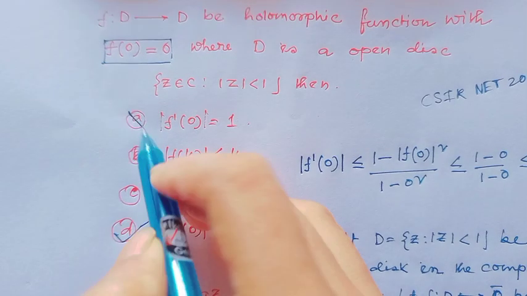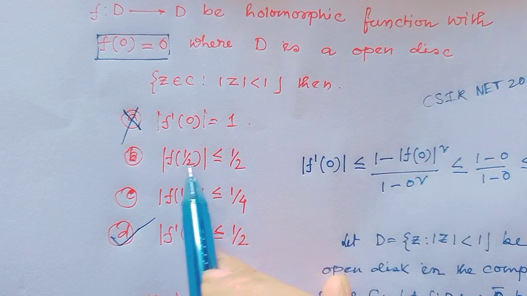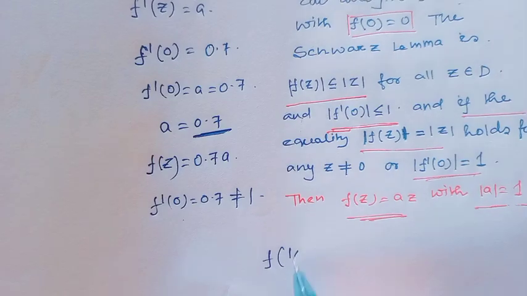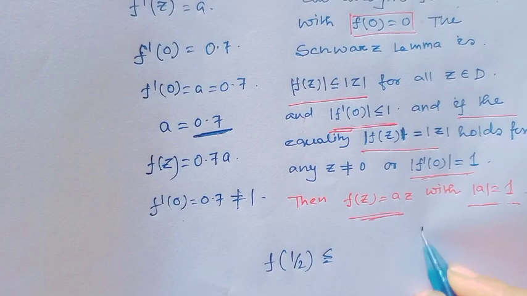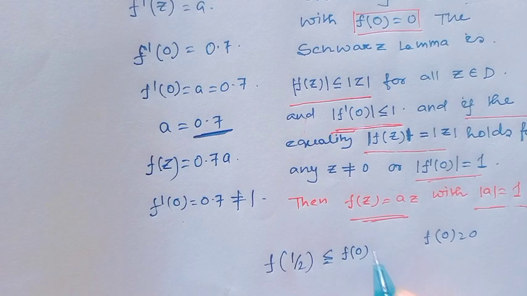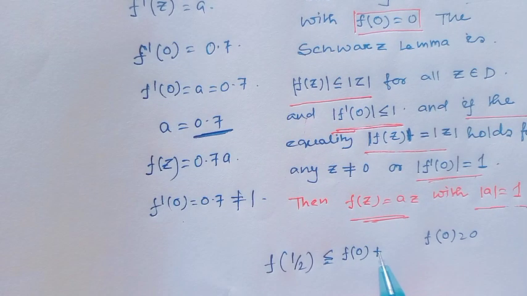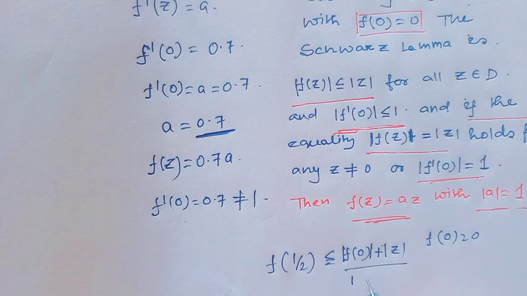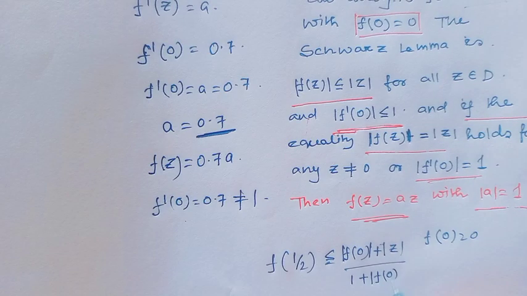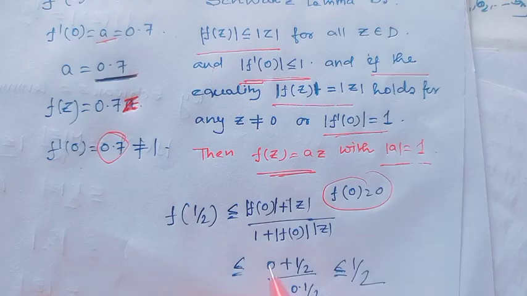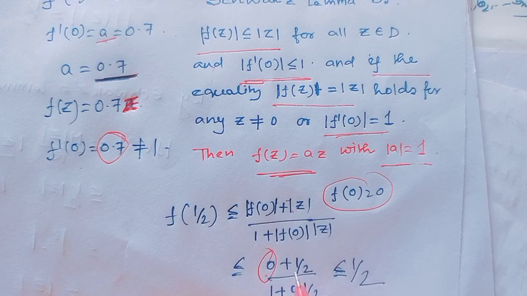So option A is not true. Option B: |f(1/2)| ≤ 1/2. Notice |f(1/2)| ≤ (|f(0)| + |z|)/(1 + |f(0)||z|). Since given f(0) = 0, this value is 0, |z| = 1/2, so (0 + 1/2)/(1 + 0·1/2) ≤ 1/2.